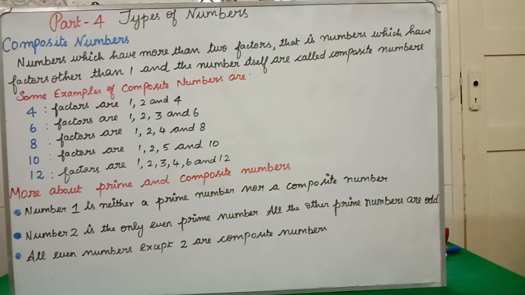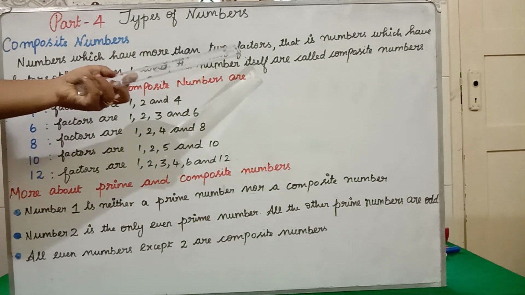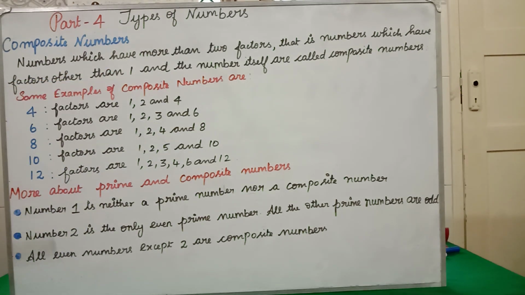In composite numbers, as I am saying, the numbers have more than 2 factors. In prime numbers we learned the number should have only 2 factors. But in composite numbers, it has to have more than 2 factors. If you consider 4, what are the factors of 4? 1, 2 and 4.